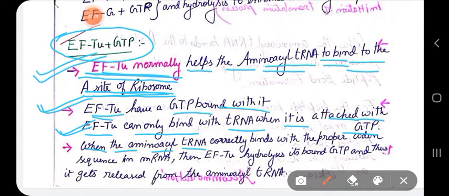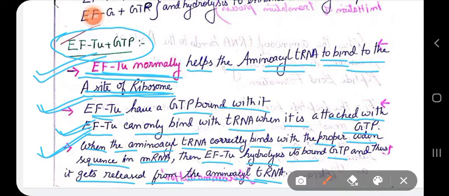When the aminoacyl tRNA correctly binds with the proper codon sequence in the mRNA, then EFTU hydrolyzes its bound GTP and gets released from the aminoacyl tRNA. So that's all for the EFTU function. EFTU's function is to recruit the proper aminoacyl tRNA to the A site of the ribosome. When the proper aminoacyl tRNA binds with the proper codon sequence in the mRNA, EFTU hydrolyzes its bound GTP and gets released from that aminoacyl tRNA.